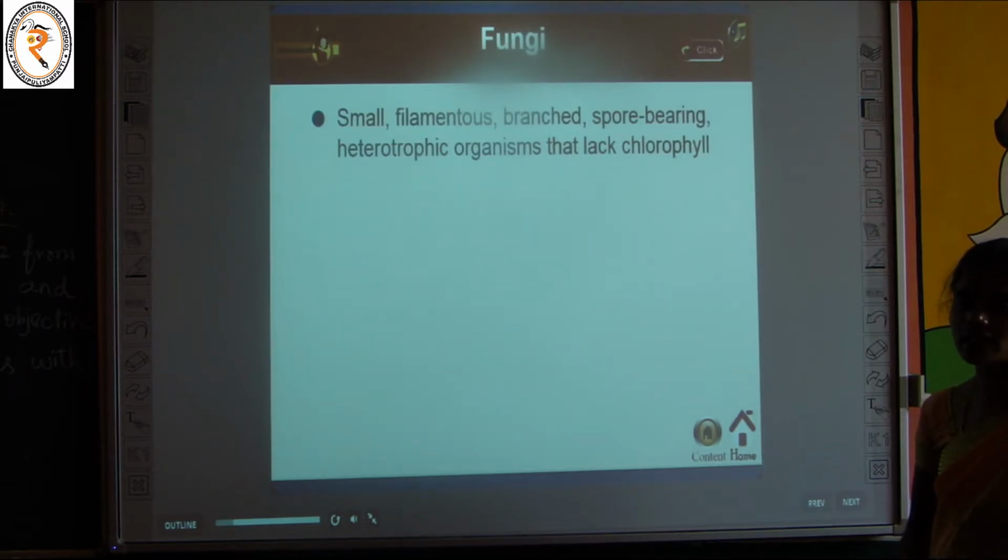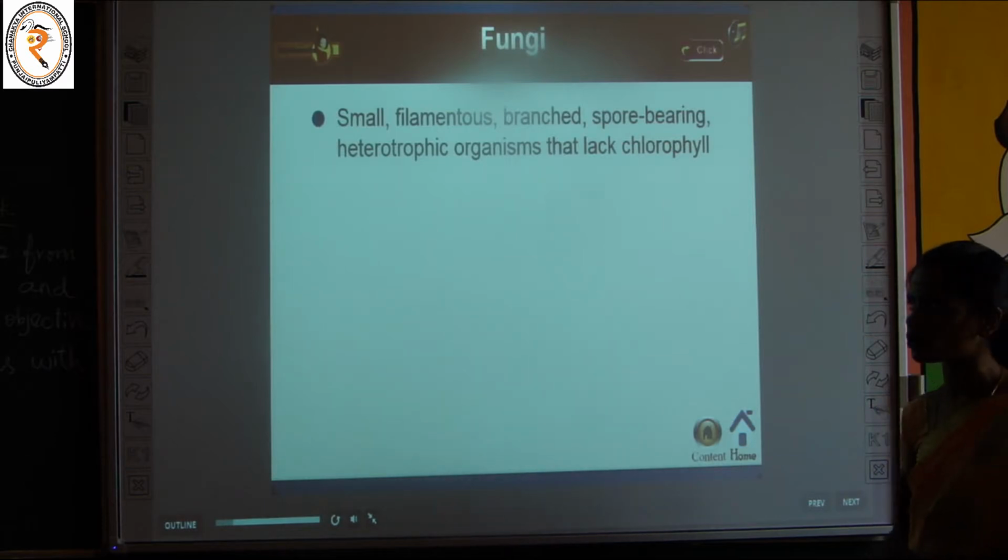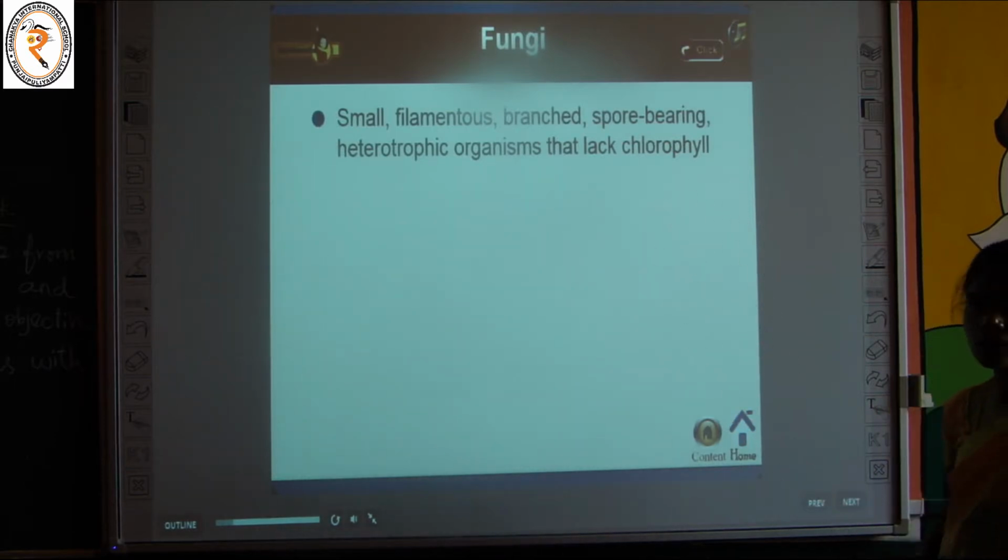The green pigment present in the leaves is called chlorophyll. So all plants have chlorophyll, so they make their own food. But think about other animals and human beings. They don't have chlorophyll, so they depend on other animals for food. So they are called heterotrophs. Fungi are also heterotrophs. Why? Because they don't have chlorophyll, so they don't make their own food.